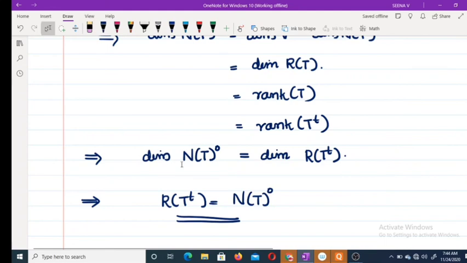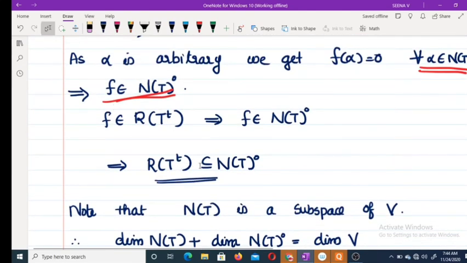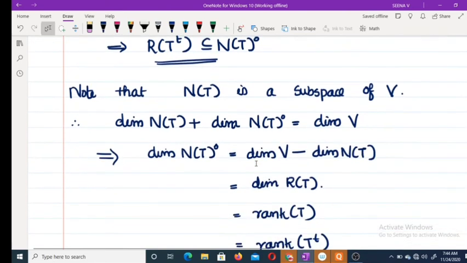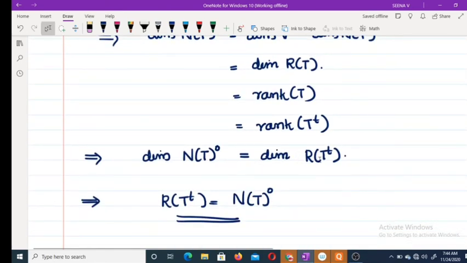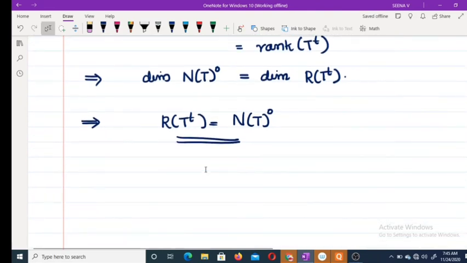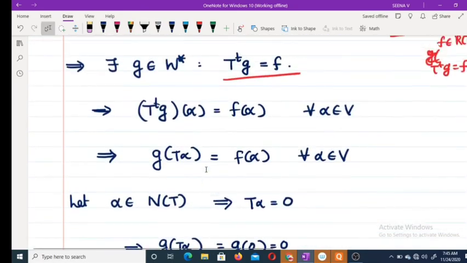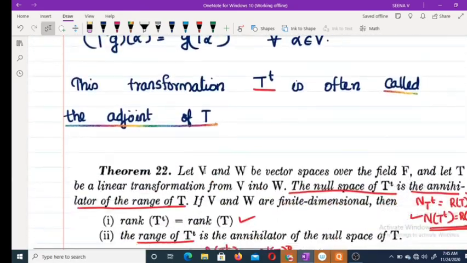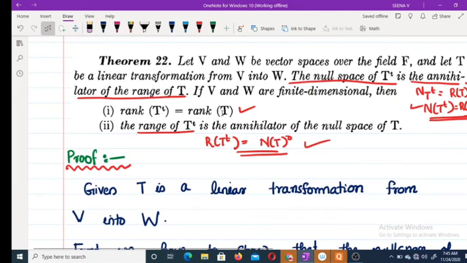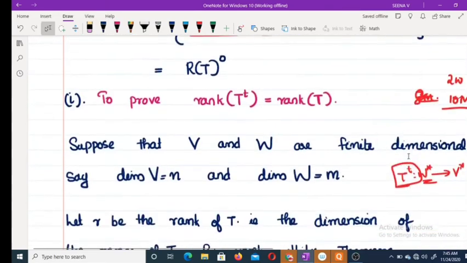Thus we get range of T transpose is a subset of the annihilator of null space of T, and dimension of range of T transpose is equal to dimension of the annihilator of null space of T. This implies range of T transpose is equal to the annihilator of null space of T. Thus, we have proved three results. Rank of T transpose is equal to rank of T. Range of T transpose is equal to the annihilator of null space of T. Similarly, null space of T transpose is equal to the annihilator of range of T.